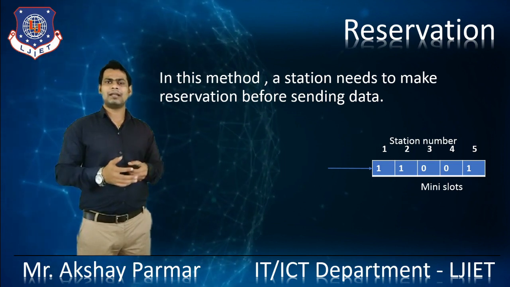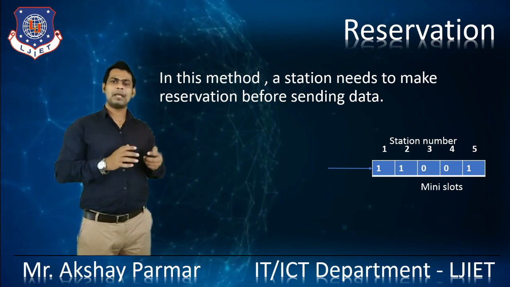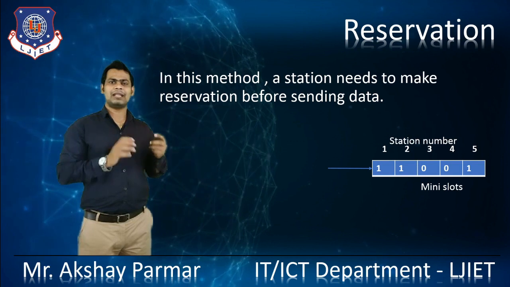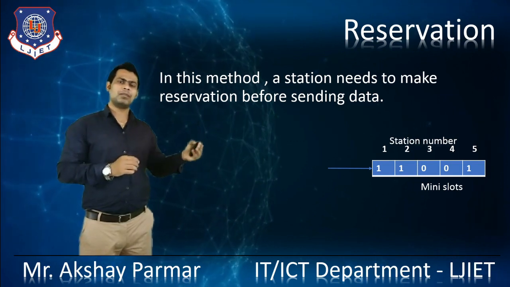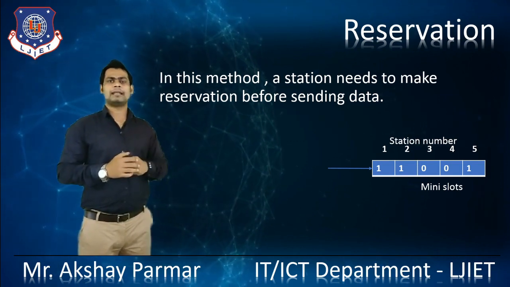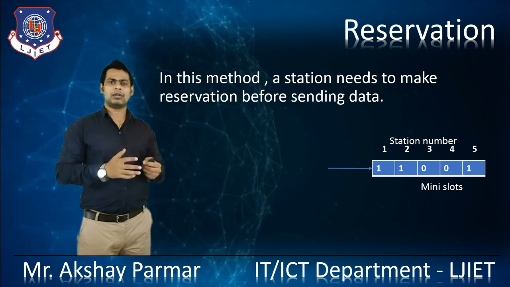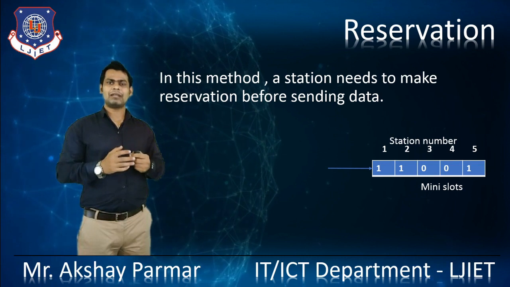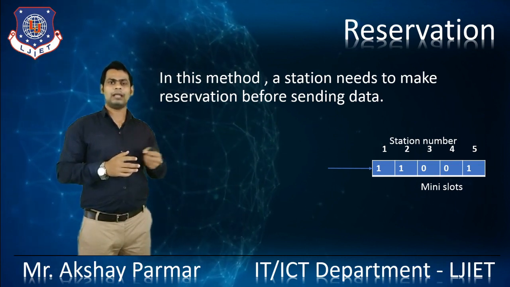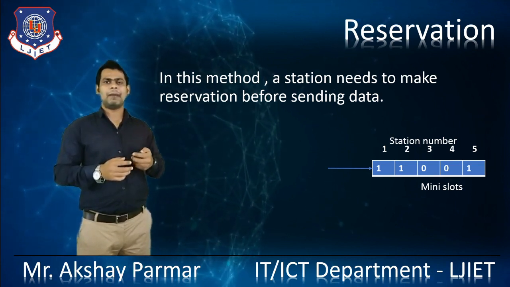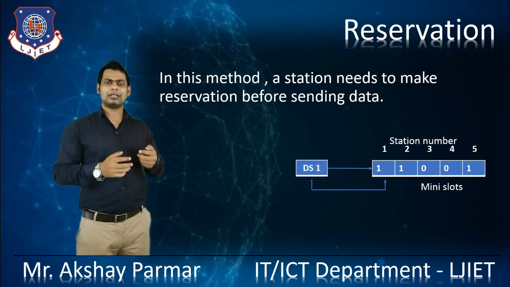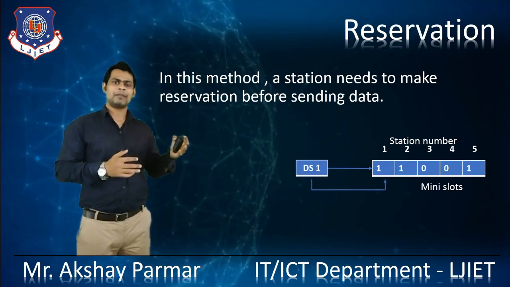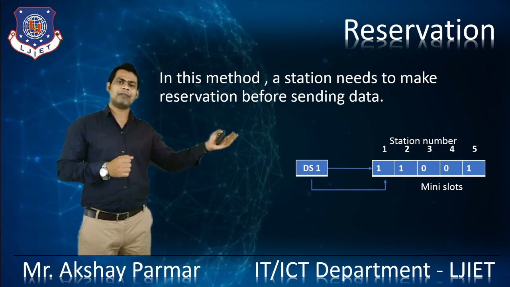So in this method, a station needs to make a reservation before sending the data. Stations 1, 2 and 5 have reserved their mini slots by putting 1 in the respective mini slot. By that, data slot 1 sends data, since it has reserved the slot.